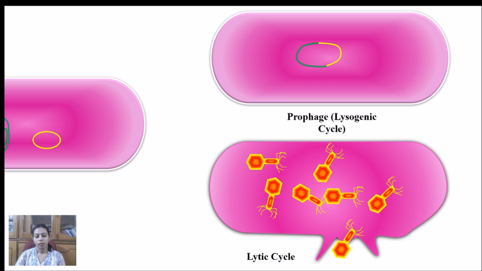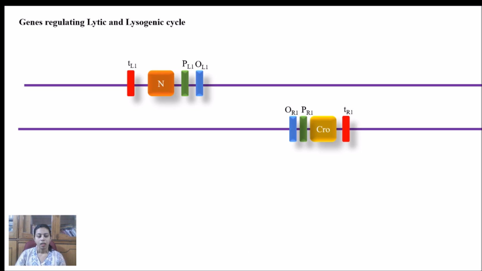How does the virus decide which cycle it has to follow? Actually, there are certain sets of genes which decide which type of cycle needs to be followed by the virus at what time. So we will be discussing those genes. Whenever any virus enters the bacterial cells, two genes are the first to be stimulated. These are the N gene and the CRO gene.